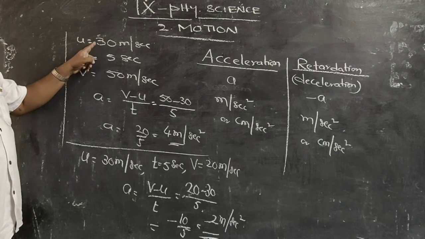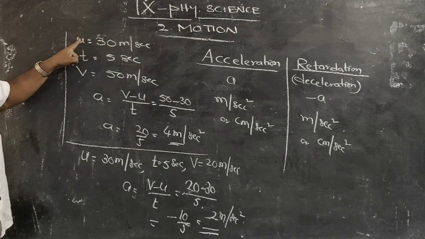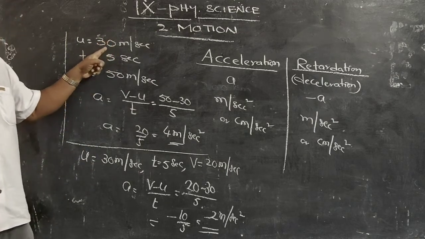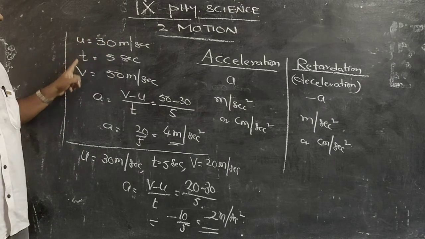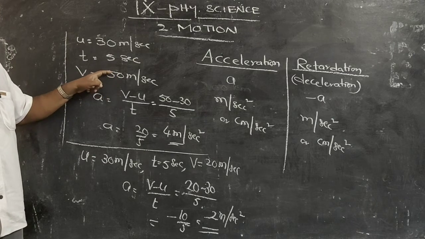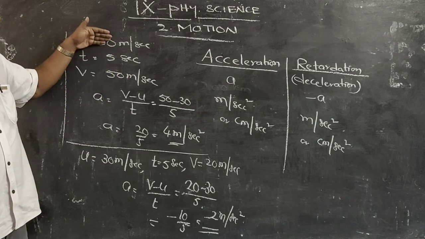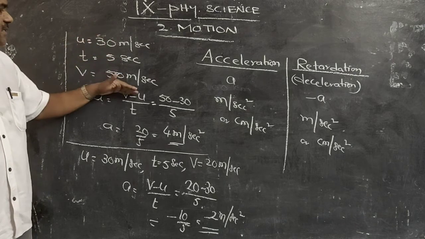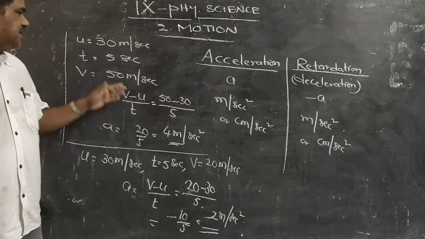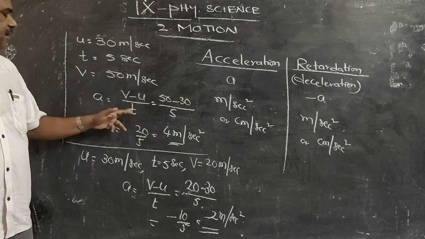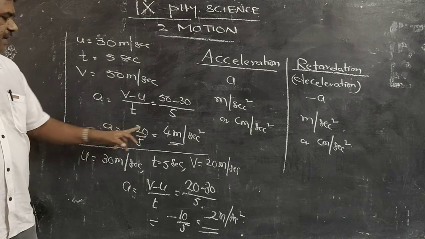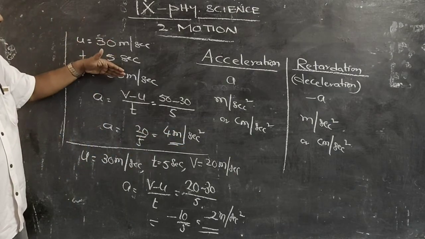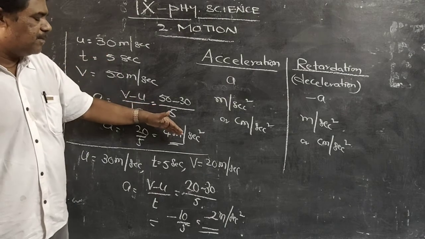So let us take this example. A car is going with an initial velocity of 30 meters per second. After 5 seconds, the driver changed the velocity and now it is 50, so he increased the speed. Change in the velocity means final minus initial, 50 minus 30, that is 20. Dividing the change in velocity by time gives acceleration, 4 meters per second square. If the velocity of the body increases, the acceleration is positive.